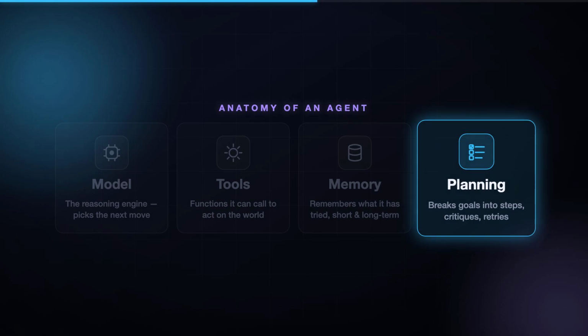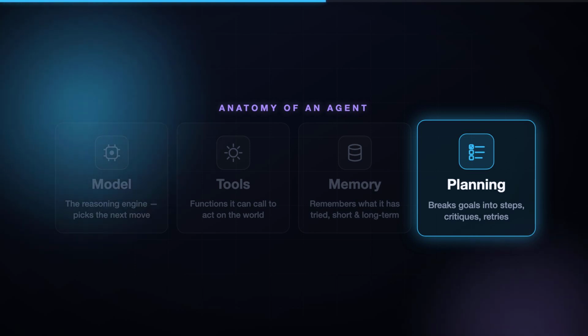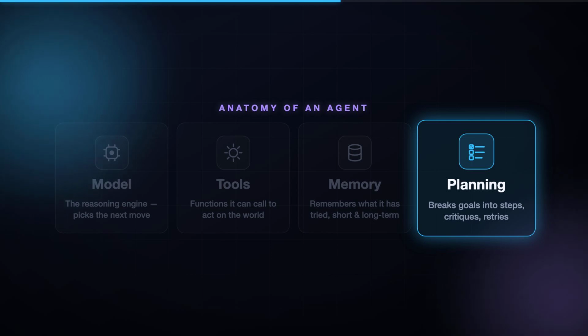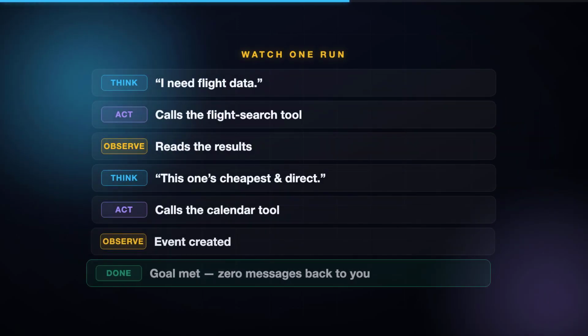Fourth, planning. Simple agents just react step by step. But for harder goals, agents plan first. They break the goal into subtasks and work through them. Some even critique their own work and retry. The more autonomy you give an agent over its own plan, the more powerful it gets, and the more ways it can go wrong. Let's make it concrete.